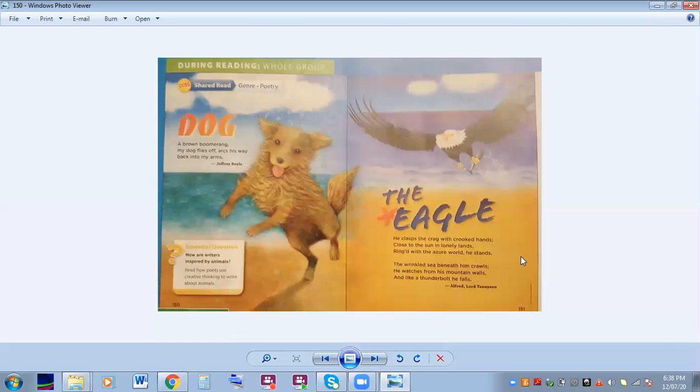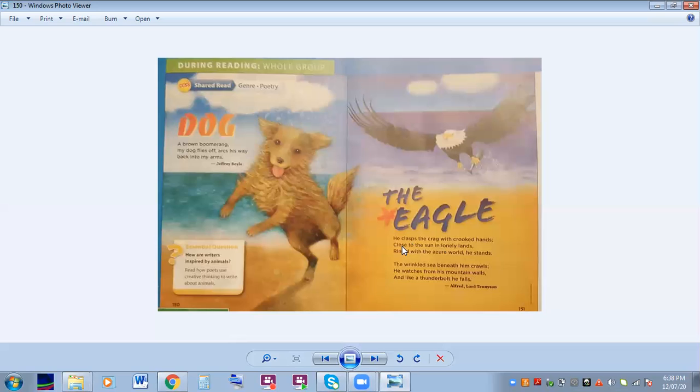Okay, so it talks about the eagle. And notice that the end of the lines in the first stanza, there are two stanzas. The end of the lines in the first stanza, hands, lands, and stands all rhyme. Crawls, walls, and falls also rhyme. Okay, so it has a rhyming pattern. When he describes the eagle, he speaks about him in such a way that we can tell he respects this animal and he thinks this animal is pretty amazing.